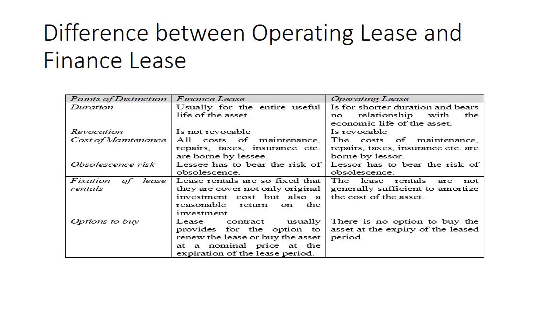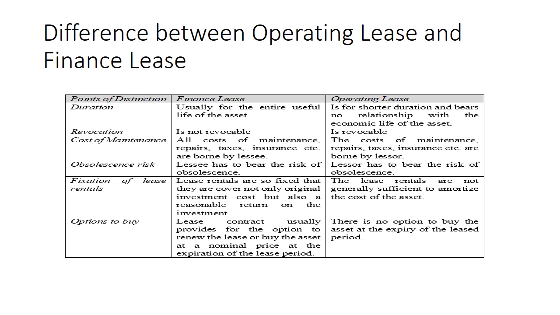Then risk. In a finance lease the lessee has to bear the risk of service, and in the case of an operating lease, it is the lessor that bears those risks. Fixation of lease rentals: in a finance lease, rentals are so fixed that they cover not only the original investment, but also a reasonable return on the investment.